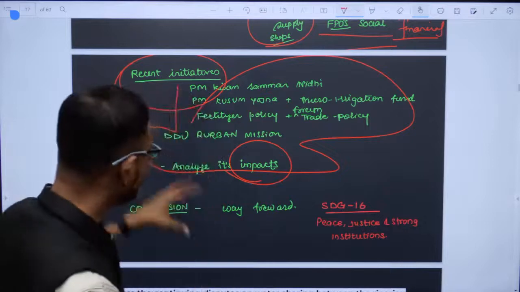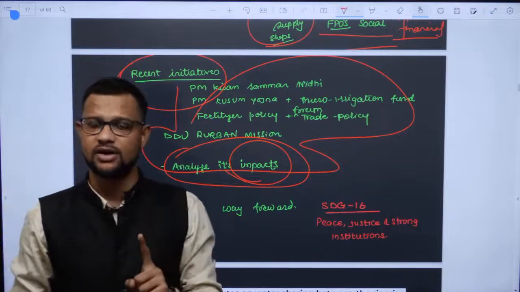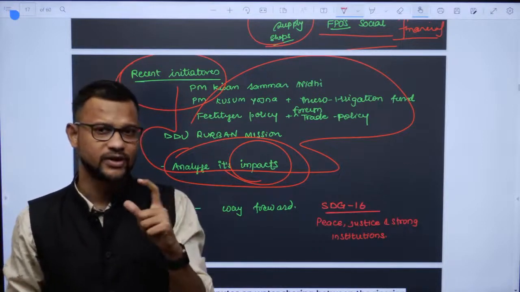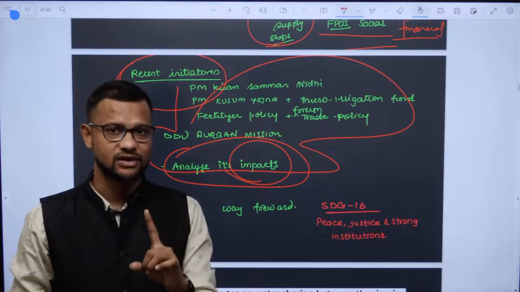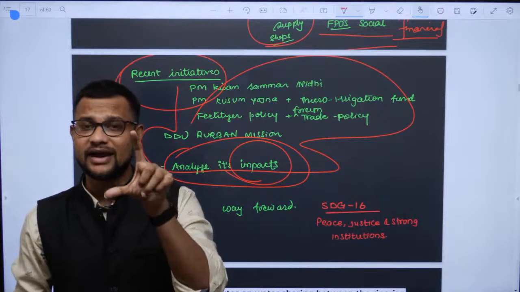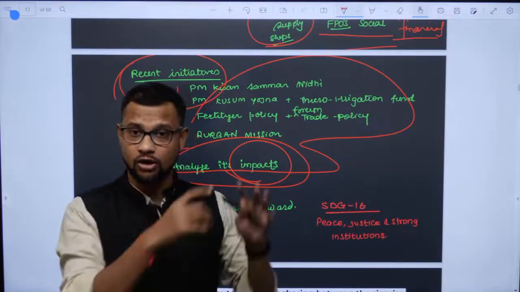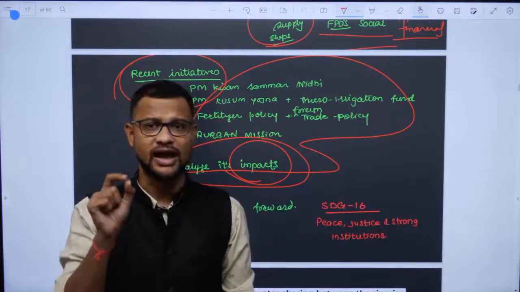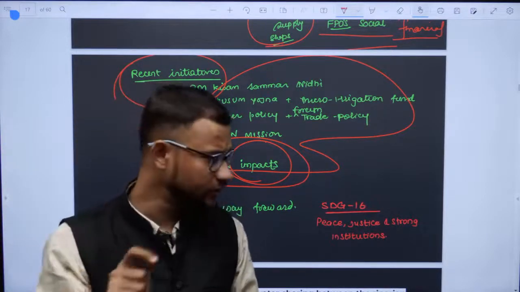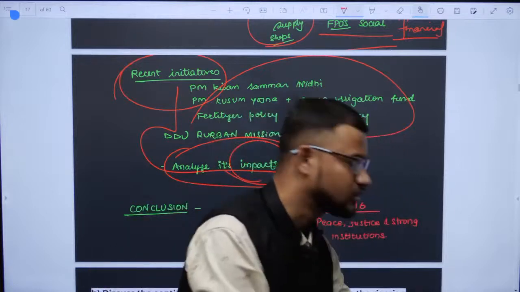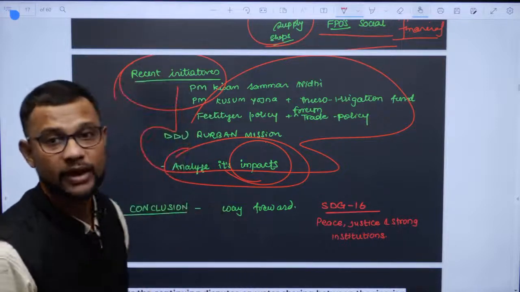OK, so you can write in a multi-dimensional way, but guys, for this you need data. Believe me, if you don't have data, your answer will not be perfect, not perfect enough to fetch good marks over here. That's why I'm emphasizing data collection. So from this video, along with this discussion, take one thing in addition: have a data book also, where you collect data from newspapers or other sources, keep it in your notes, and revise it again and again. That will be much more enriching.